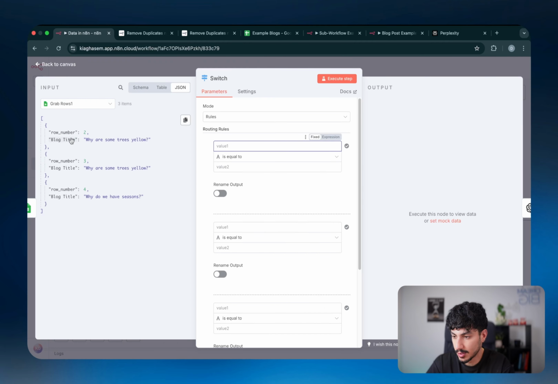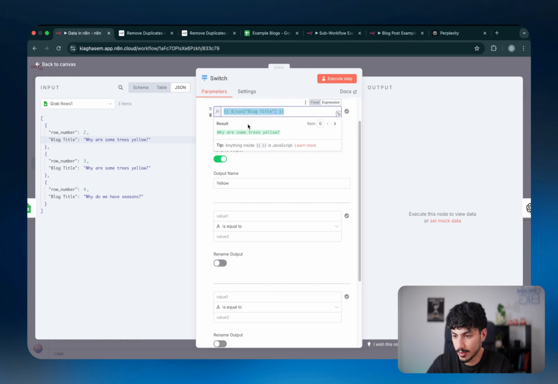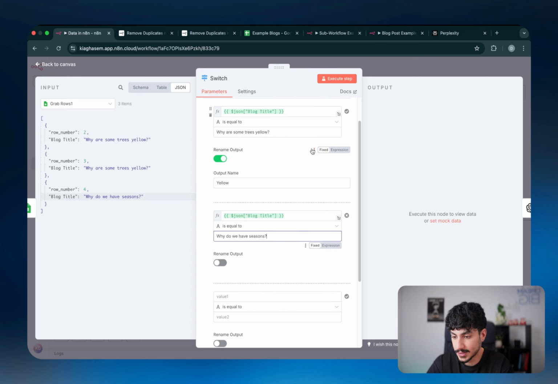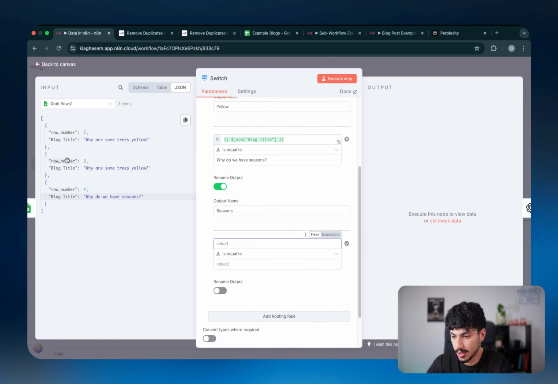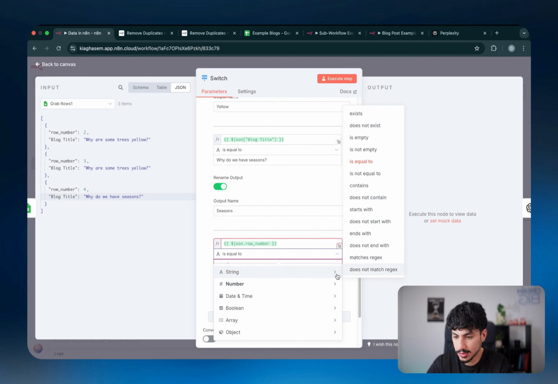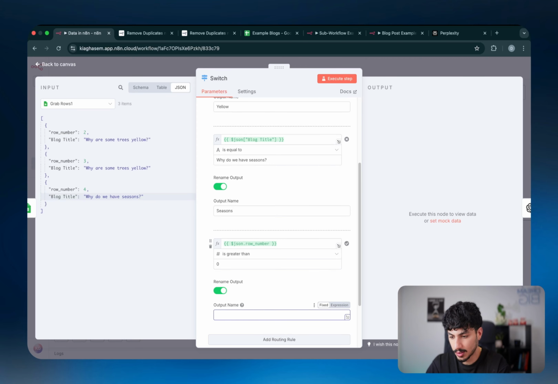So for example, if the blog title is equal to why a tree is yellow, go from here. And then I'm just going to name this branch yellow. And then if the blog title is equal to why do we have seasons, then go here, and I'm going to name this branch seasons. And then if the row number is, let's just say, greater than 0, go down this one. I'm just going to name it 0.